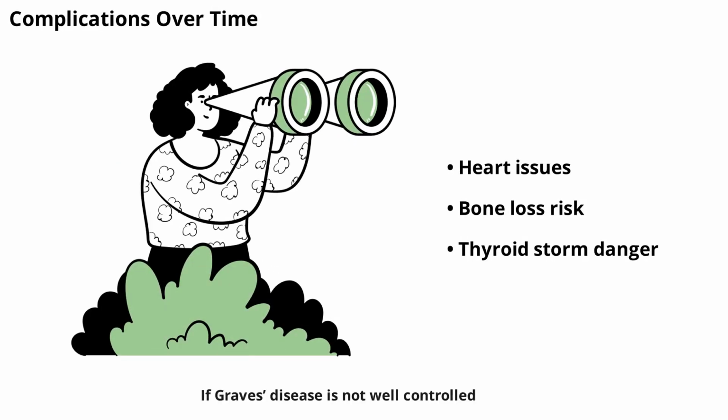If Graves' disease is not well controlled, long-term complications can develop. These include heart problems such as atrial fibrillation, osteoporosis due to bone loss, and, in rare cases, a life-threatening condition called thyroid storm. Eye complications can also worsen, potentially leading to vision loss if not treated promptly. Early and consistent management greatly reduces the risk of these serious outcomes.